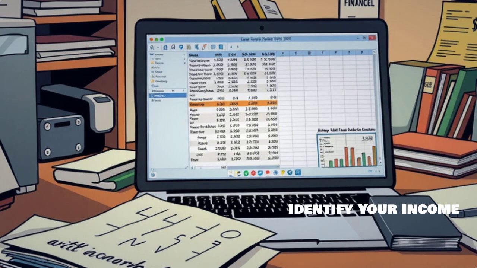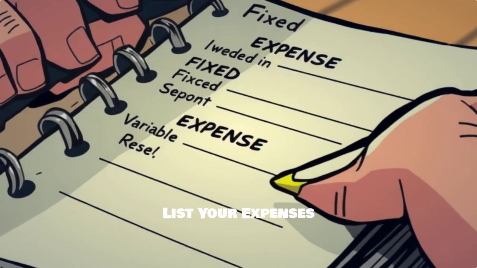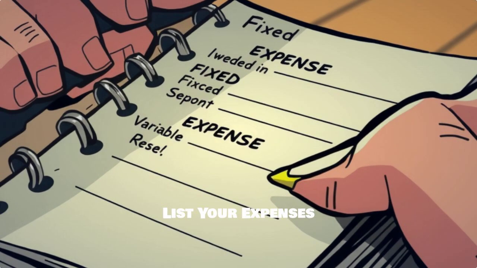Begin by listing all your sources of income, including your salary, freelance work, or side hustles, to get your total monthly income. Next, list out all your monthly expenses. This includes fixed expenses like rent or mortgage, and variable expenses such as groceries or entertainment.